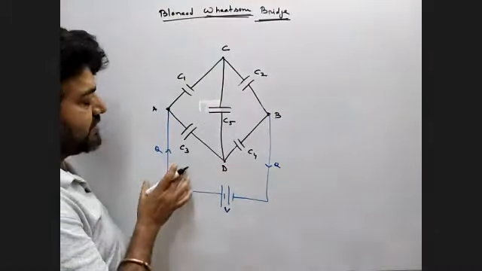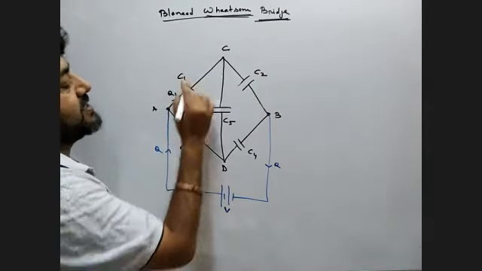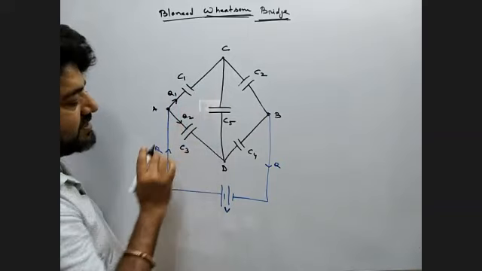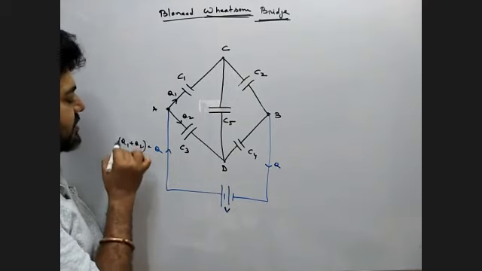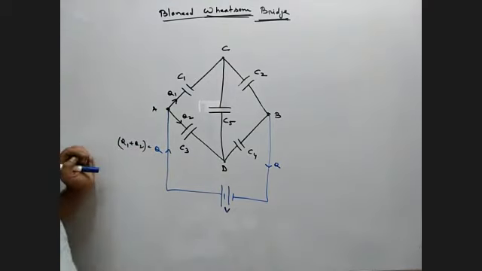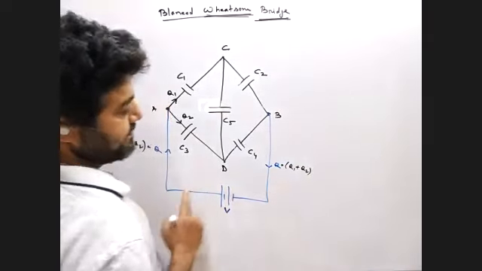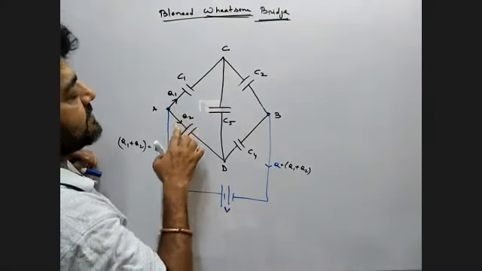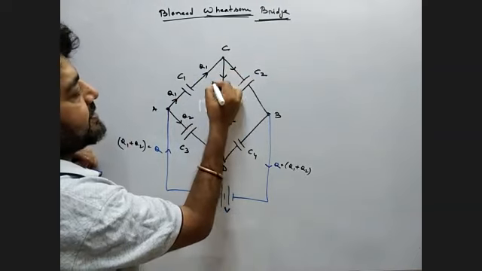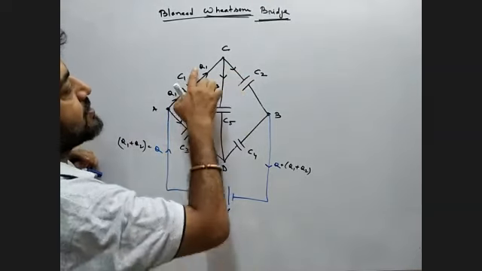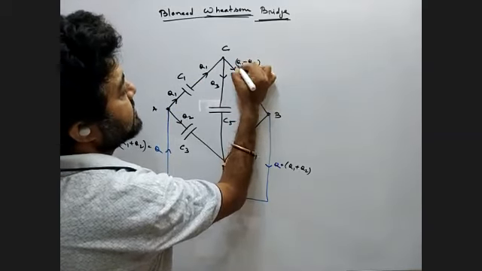Now let's distribute the charge. Let Q be the charge here, Q1 the charge on that side, and Q2 the charge on the other side. So the total supply charge is Q1 plus Q2, and my expectation is that the same amount of charge is received. Now this is Q1, this is Q2, here Q1, and now again you have two branches. Let the charge here be Q3. So the remaining charge is Q1 minus Q3 here.